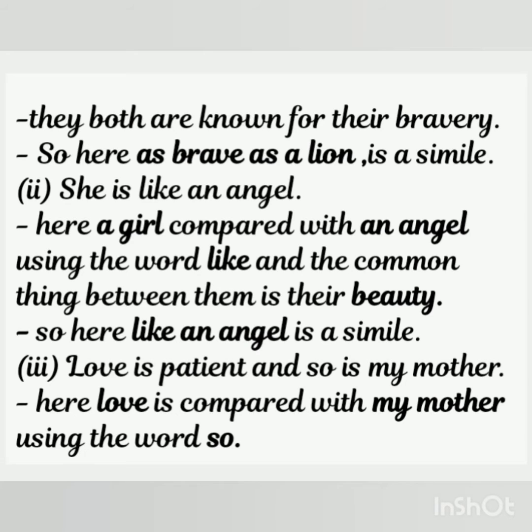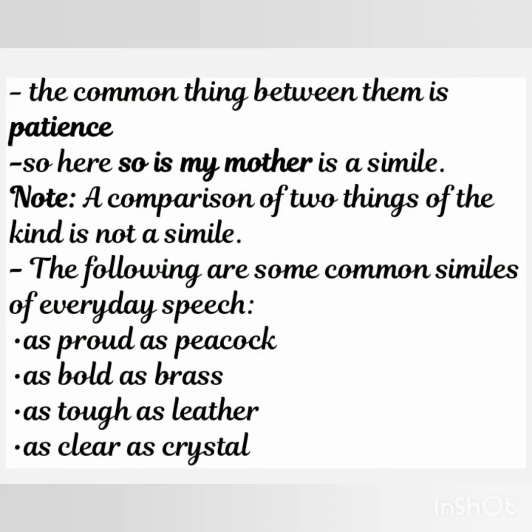Let's learn the next example. She is like an angel. Here a girl is compared with an angel using the word like, and the common thing between them is their beauty. So here, like an angel is a simile. Let's see one more example. Love is patient and so is my mother. Here love is compared with my mother using the word so. The common thing between them is patience. So here, so is my mother is a simile. Students, note, a comparison of two things of the same kind is not a simile.